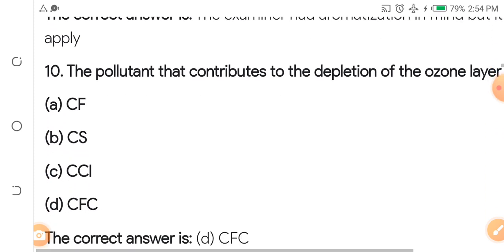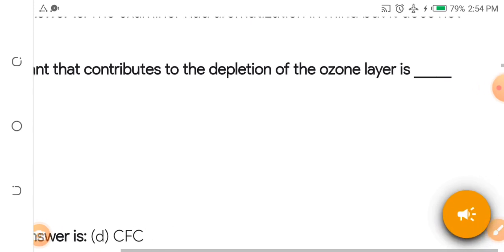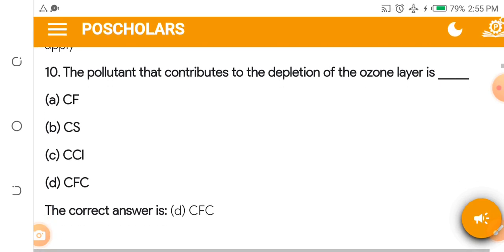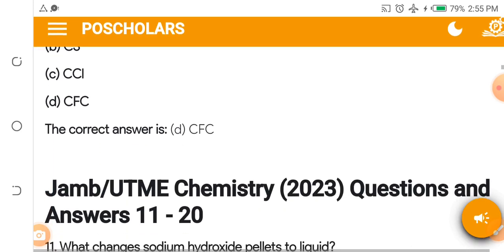Okay. Question number 10. The pollutant that contributes to the depletion of the ozone layer is dash. The pollutant that, of course, we have always heard about, chemical changes, ozone layer, depletion of the ozone layer, and all the rest. The pollutant that contributes to the depletion of the ozone layer is dash. A, CFC. I've forgotten how to properly pronounce them, but the answer is CFC. Whenever you hear ozone layer, it is CFC.